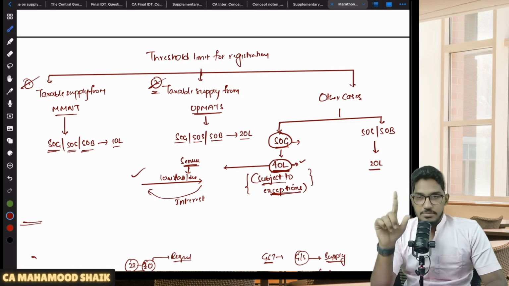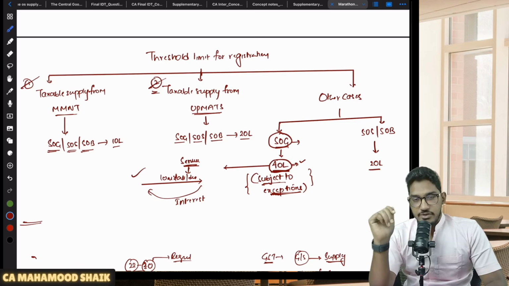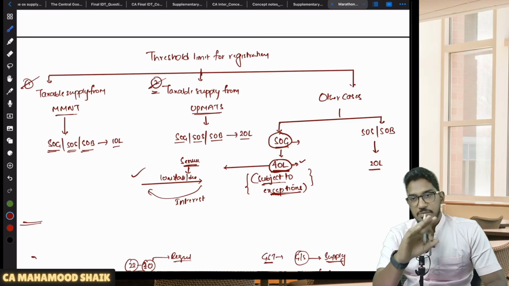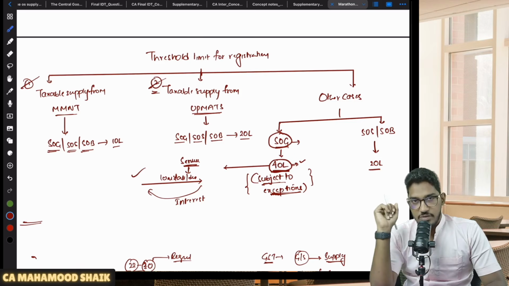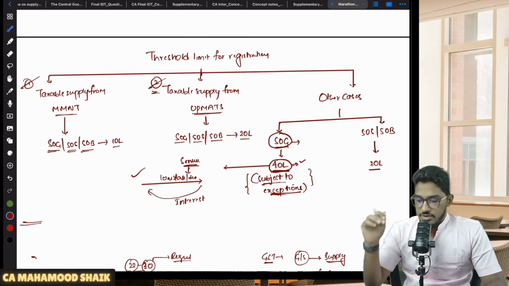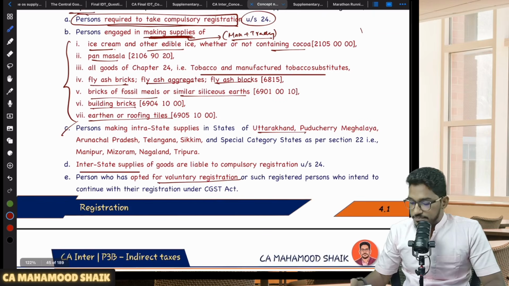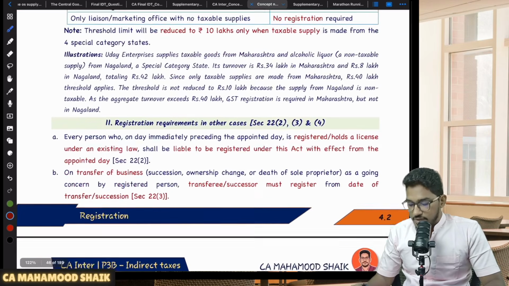I have explained what is the applicable threshold limit and where you are required to obtain registration: in every state or union territory from wherever you are making a taxable supply. In all those states and union territories, you are required to apply for registration. Understood? Now, this is what we have regarding 22 subsection 1.